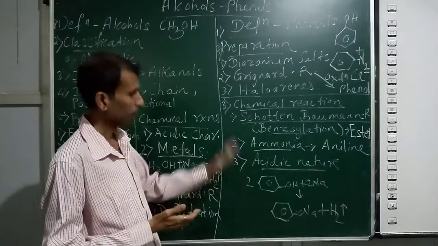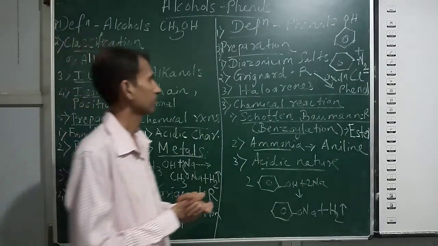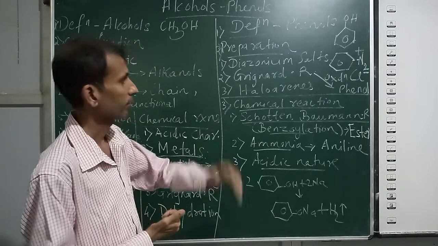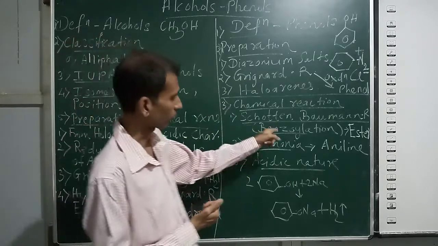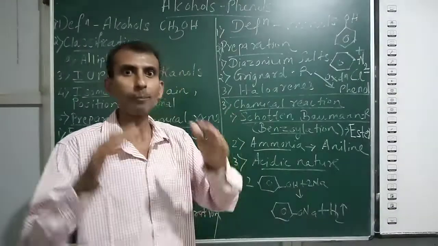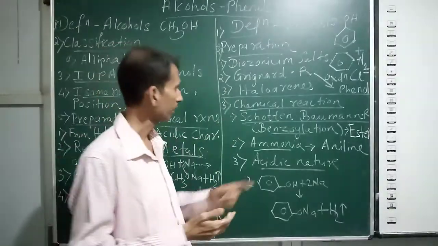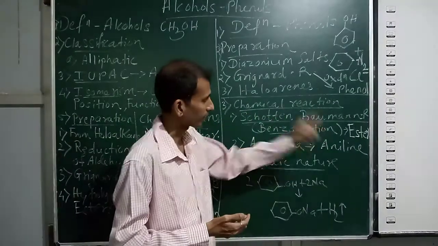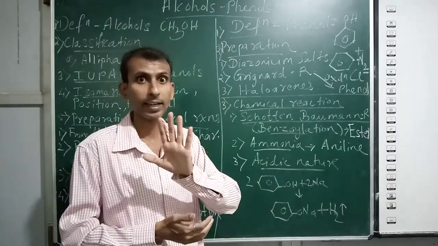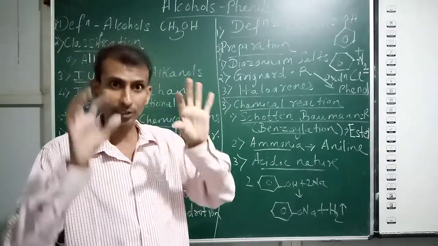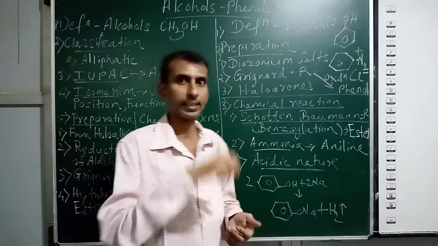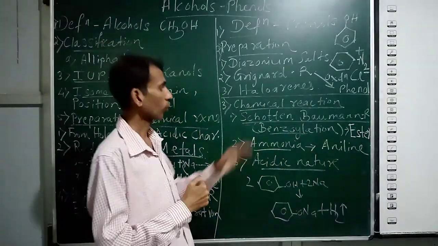Now the last part of this chapter, chemical reactions of phenols. First one is the Schotten-Baumann reaction, which is called the benzoylation reaction. Benzoyl chloride will react with phenol to give an ester, a phenyl ester. There is no alkyl group or R group here; you get an ester of the benzene ring, which we call phenyl esters. So that is called the benzoylation reaction.